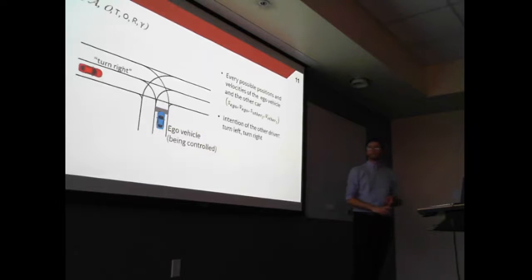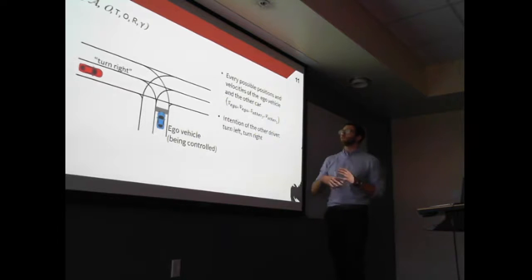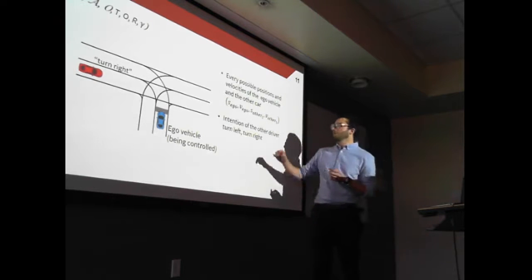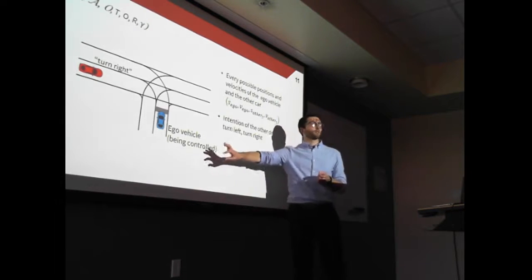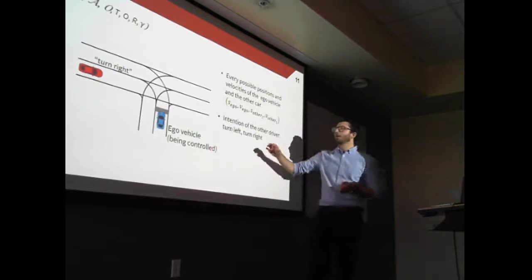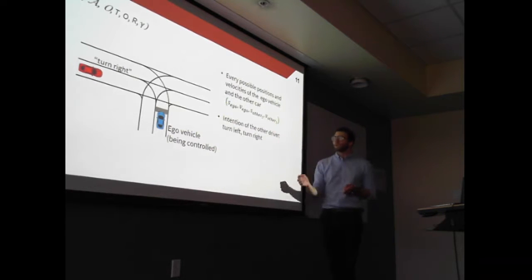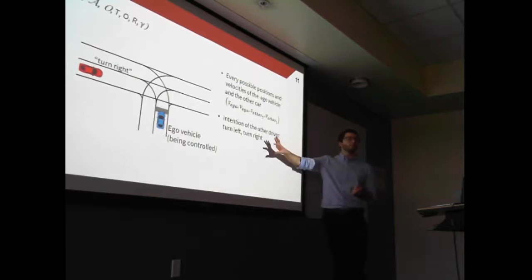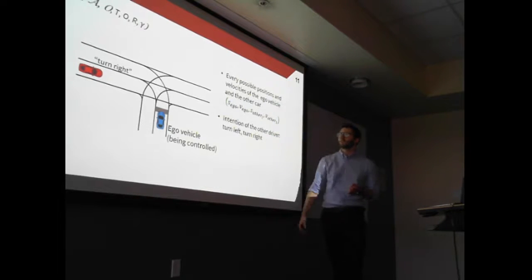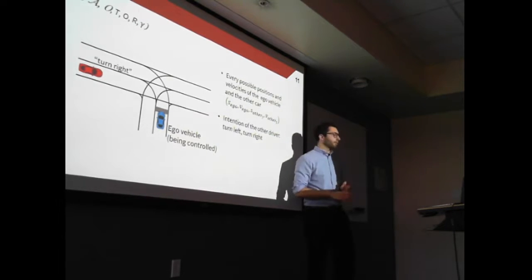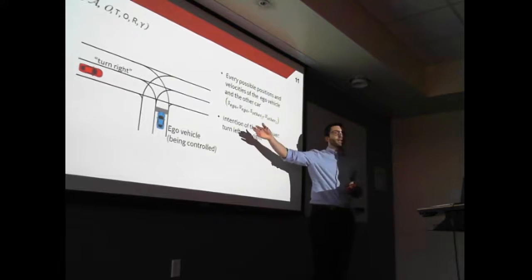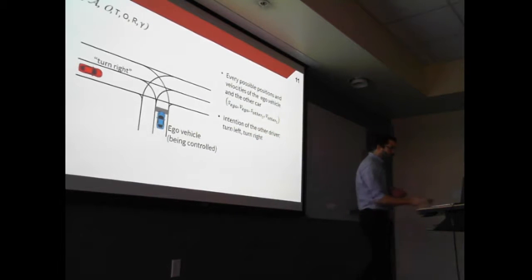So first of all, we have states. The states describe every possible position and velocity of the ego vehicle, so the ego vehicle is the one being controlled, and of the other car. In addition, in the state we'll also add the intention of the other drivers, like turn right, turn left, if they are going to take way, give way, and so on.